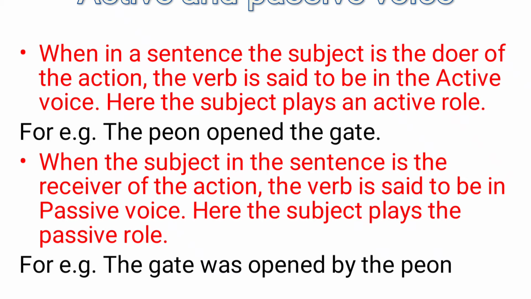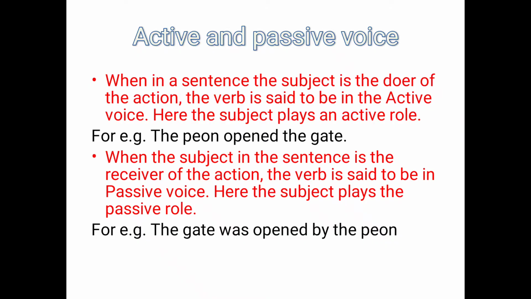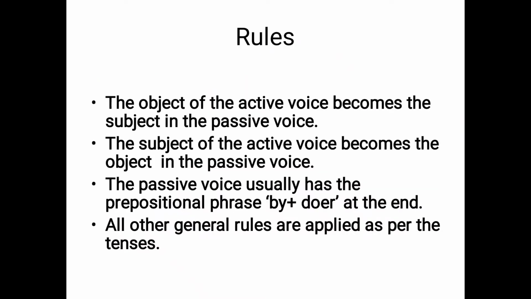So here the gate is the subject and it was opened by the peon. So the receiver is in the passive voice. So in this way we can separate what is the active voice and what is the passive voice. Now we will see how it will change according to the tenses or the rules.